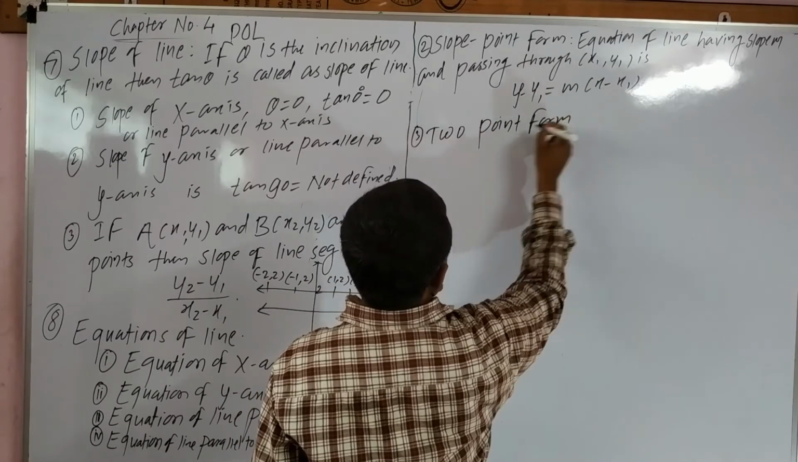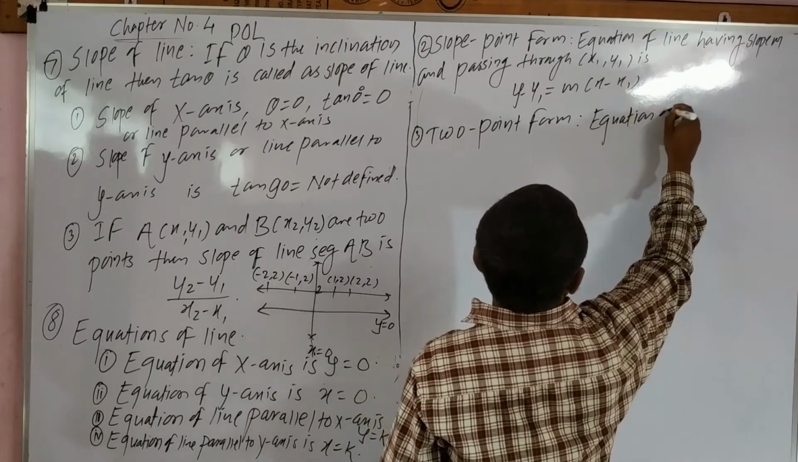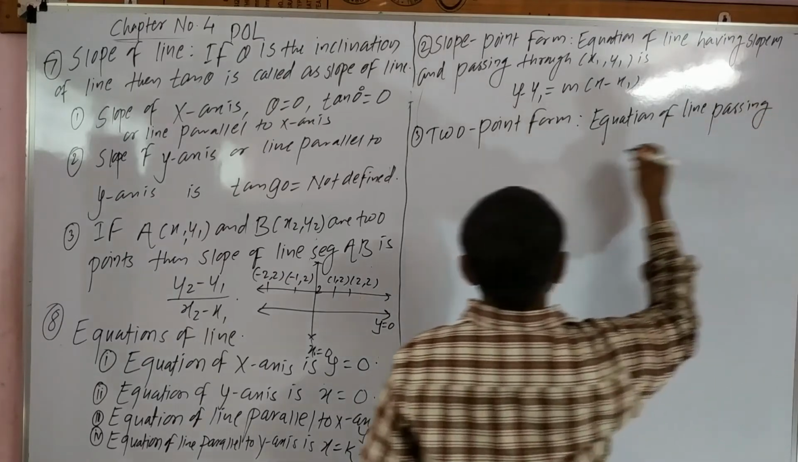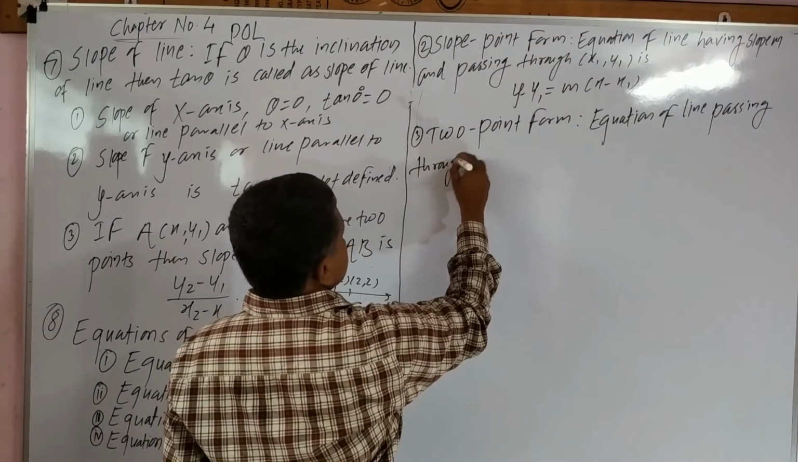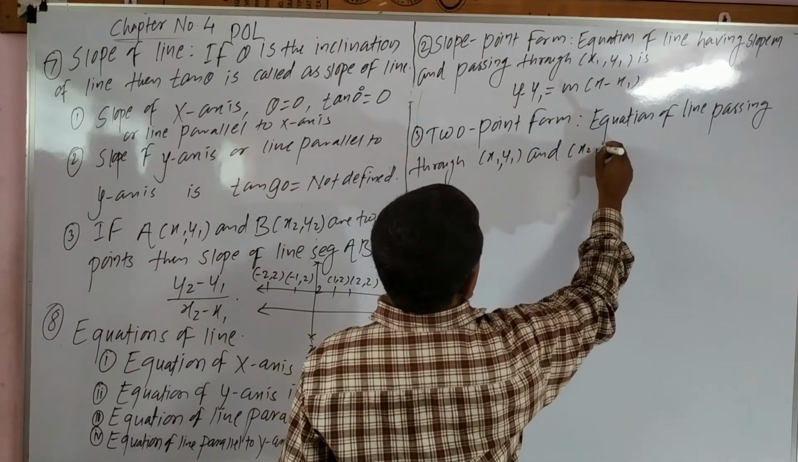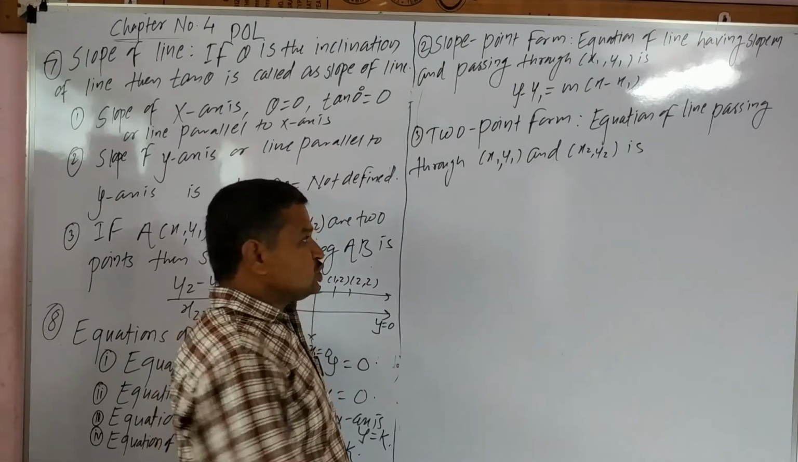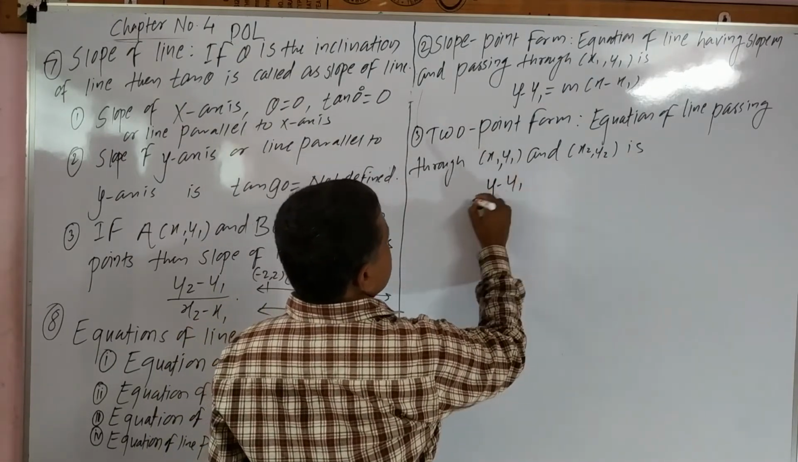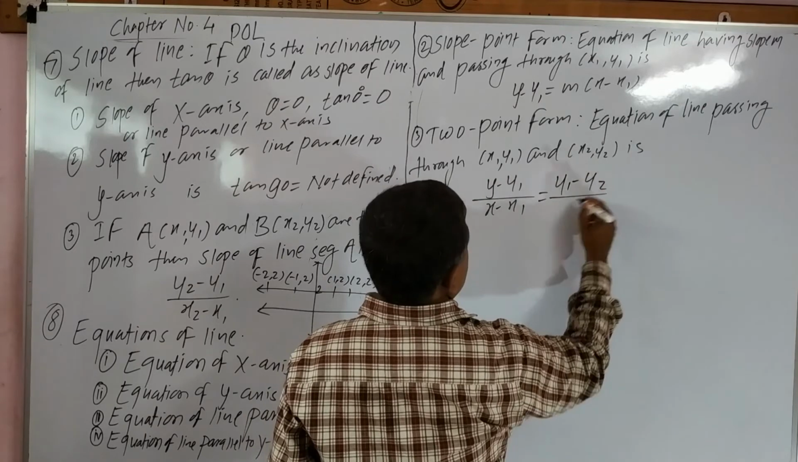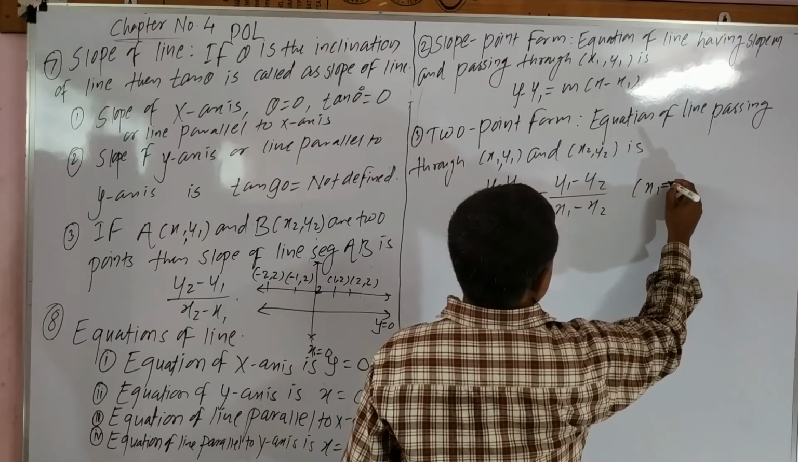Next, equation of line passing through 2 points, that is we call it as 2-point form। Equation of line passing through x1 y1 and x2 y2 is y minus y1 upon x minus x1 equals to y1 minus y2 upon x1 minus x2, provided that x1 is not equals to x2।